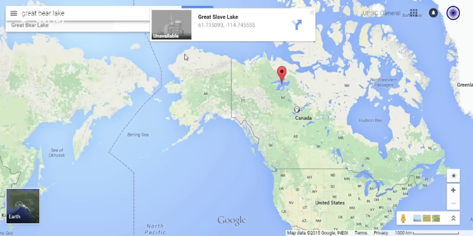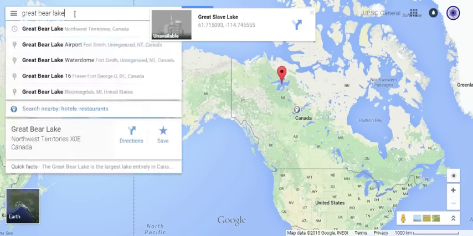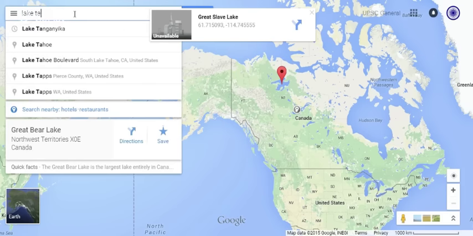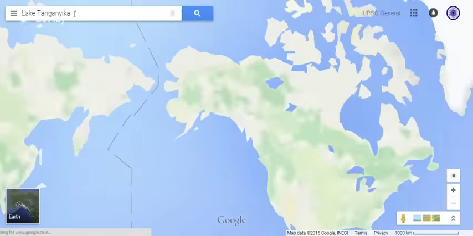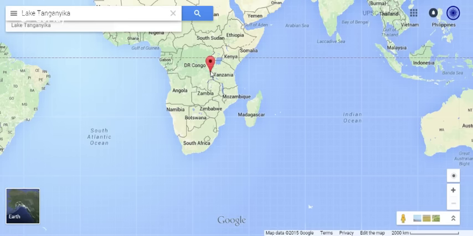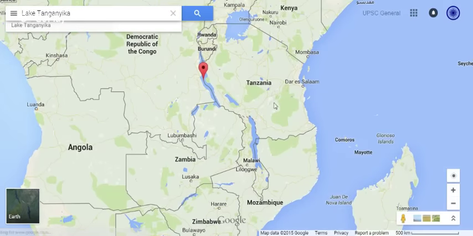Next let's look at Lake Tanganyika. Lake Tanganyika is in Africa, and this is also a Rift Valley lake. It is formed in the Rift Valley, and it is shared by 4 countries. On the eastern side we find Tanzania, on the western side the Democratic Republic of Congo, on the northern side Burundi, and on the southern side Zambia. Most of the area is shared between DRC and Tanzania, more than 40 to 45%.